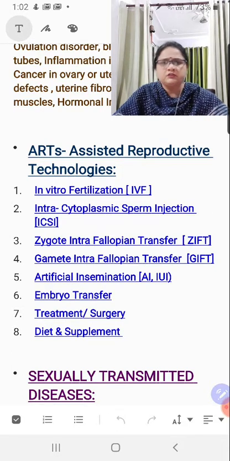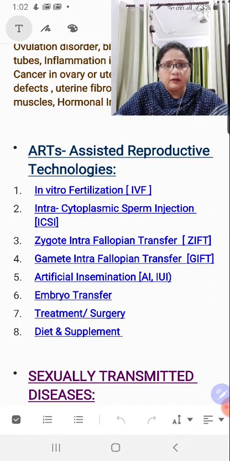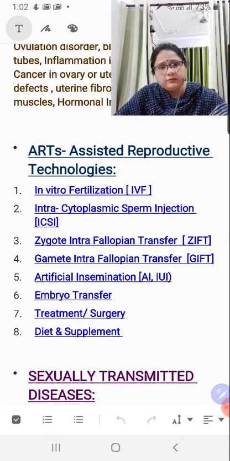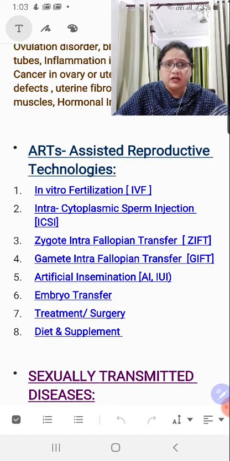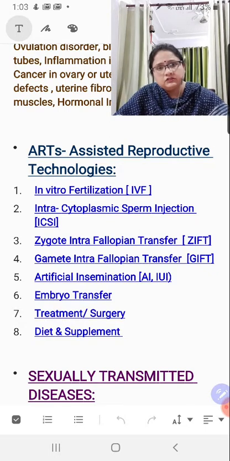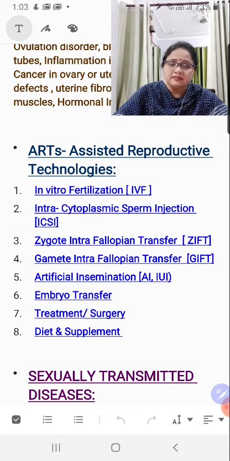Please see these words. If you don't write anything extra apart from this line, the definition is fulfilled. Introduction of male gamete, that is sperm, into the female genital tract or the vaginal tract rather, that is known as artificial insemination.